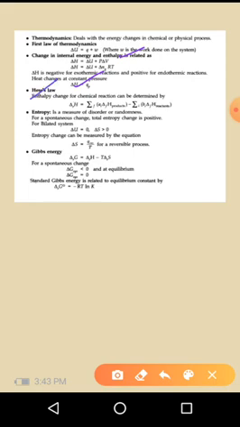Next, Hess's law. Enthalpy change of a chemical reaction can be represented as delta r H is equal to the summation of a_i delta f H of products minus the summation of b_i delta f H of reactants. Entropy is a measure of randomness of a system. For a spontaneous change, the total entropy change is positive. Delta U is equal to 0, delta S is greater than 0. Entropy change can be measured by the equation delta S is equal to Q reversible by T, and this is what gives the Gibbs energy equation delta G is equal to delta H minus T delta S.